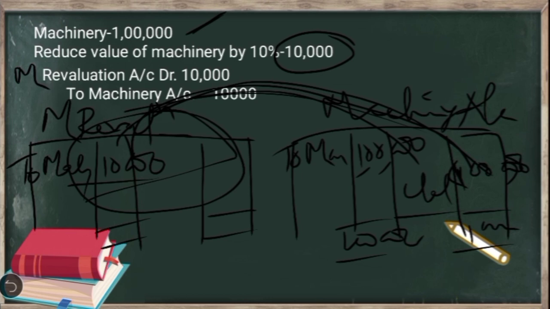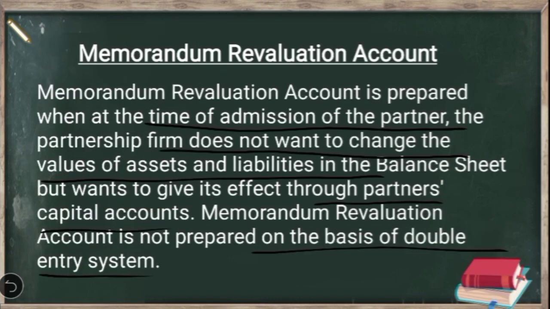As a result, the assets and liabilities accounts will appear at the old values itself. After we prepare the memorandum revaluation account, we are going to prepare the partners' capital account, and when finally we prepare the balance sheet, the values of assets and liabilities except capital will appear at their old values, old figures. Because in this problem you find the sentence that the values of assets and liabilities should not be altered. Should not be altered means the values of assets and liabilities should be shown at the old values itself. So this is the meaning of the memorandum revaluation account.